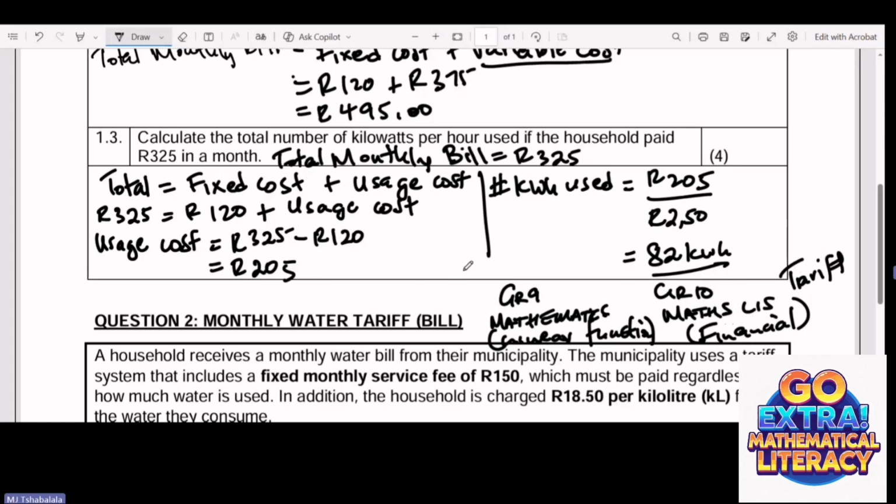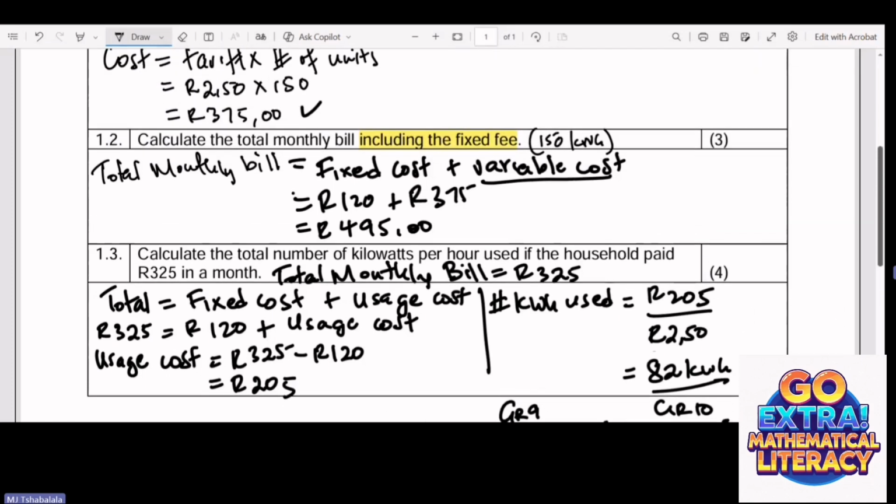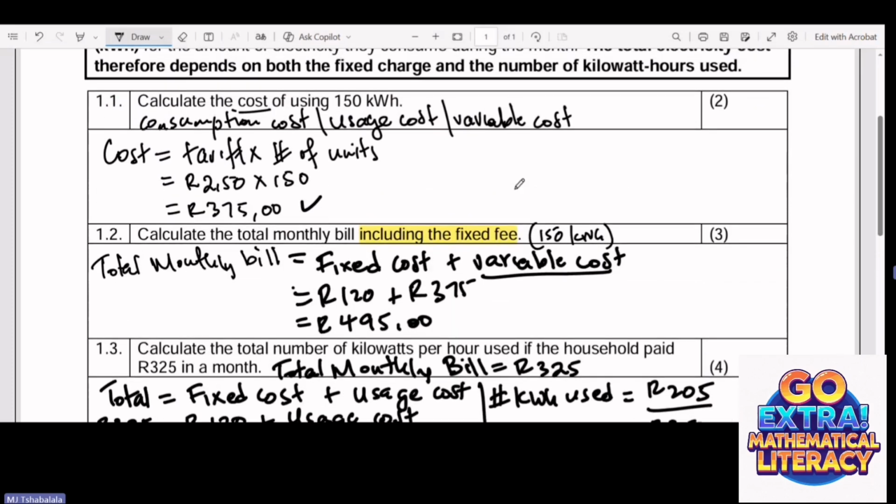But now, what exactly are we assessing in this question? Look at question number 1. In this question number 1, what is being assessed there? They are trying to check if you are able to substitute into the equation and find the variable cost here. So this one is just a basic calculation on finding a variable cost. That's the skill that we're looking at on question number 1.